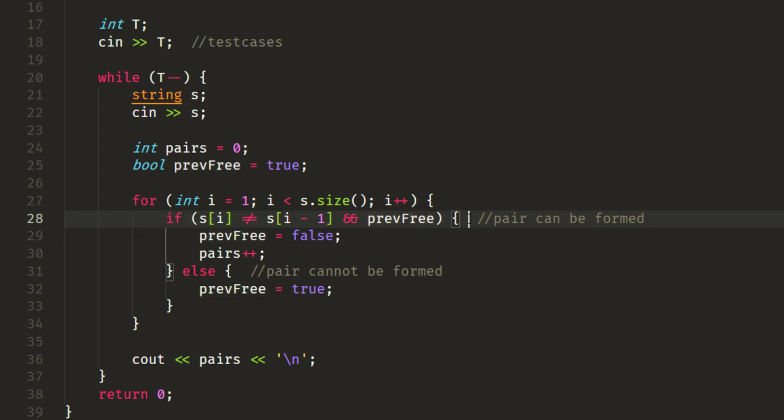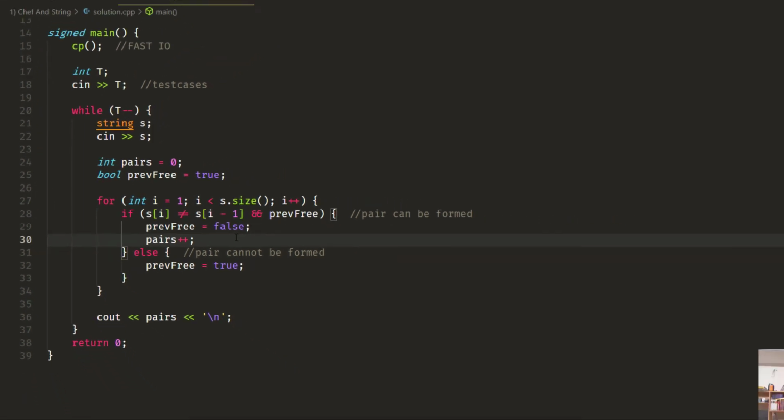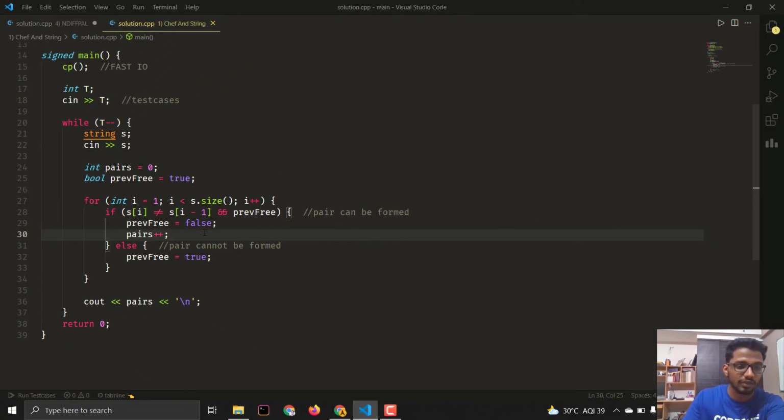So if this condition is true, it means that a pair can be formed, and we make the previous free as false, because when we move to the i plus 1th person, the ith person will be the previous one. That is why we are making the previous free false, and we increment the pairs. In the approach I told you that if the previous person is not free or is of the same gender as the current person, we check the next person. But here I have not included such a case.